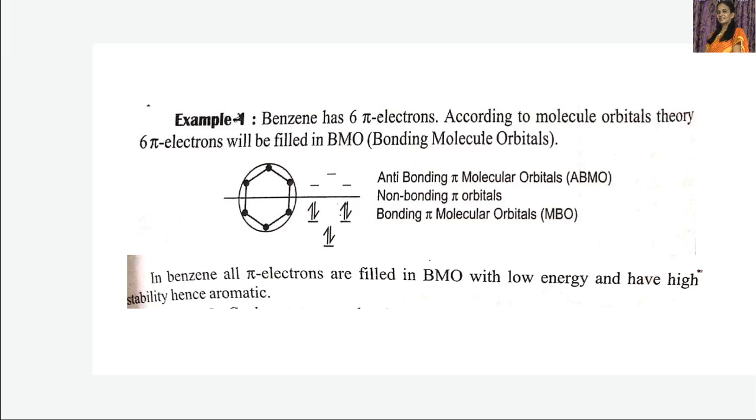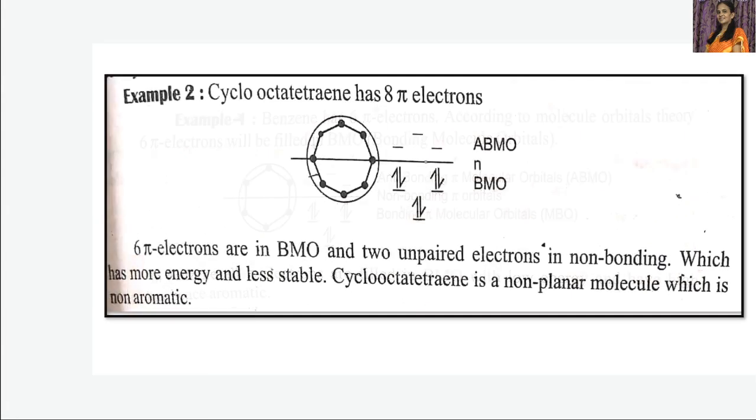It has 6 pi electrons. It obeys the 4n plus 2 pi electrons rule, that is Huckel's rule. And all these 6 pi electrons are filled in bonding molecular orbital, which has lower energy, and thus it will have high stability. Hence, this benzene is said to be an aromatic compound. This is the first example for aromaticity.